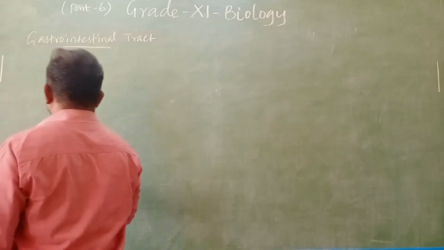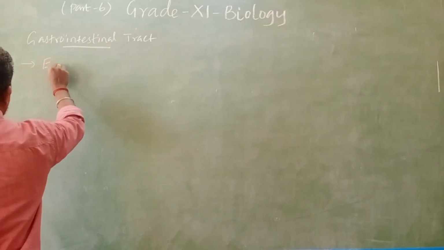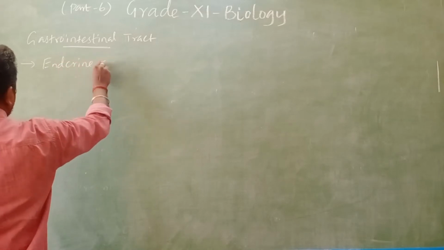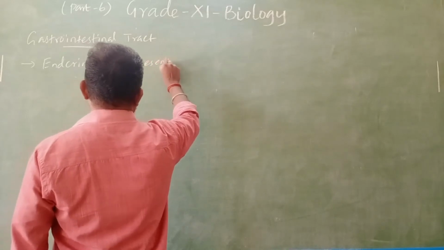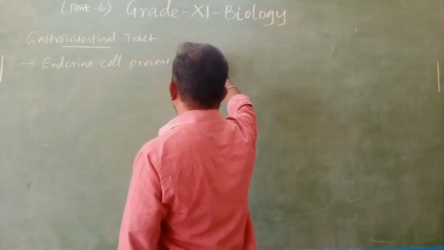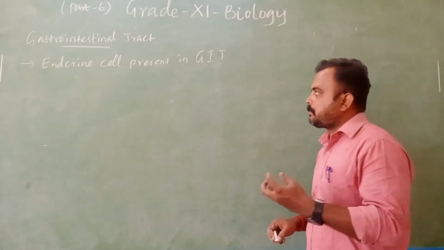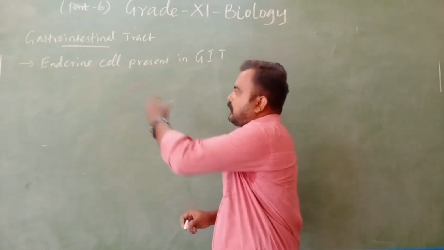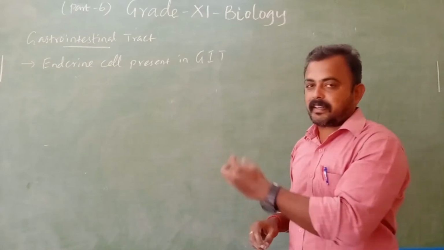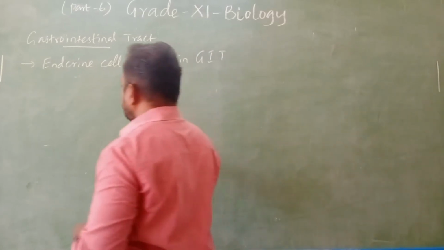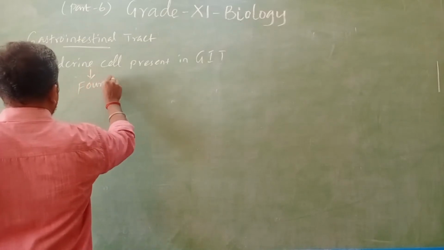Gastrointestinal tract. So here some endocrine cells are present in the gastrointestinal tract. Those cells produce 4 hormones.